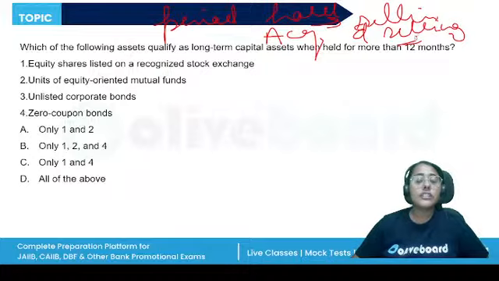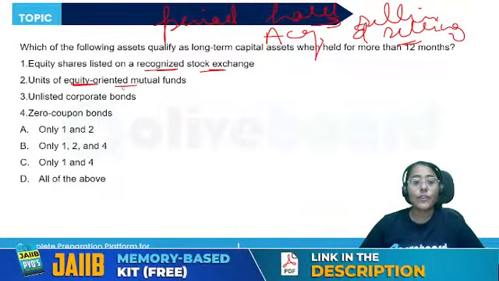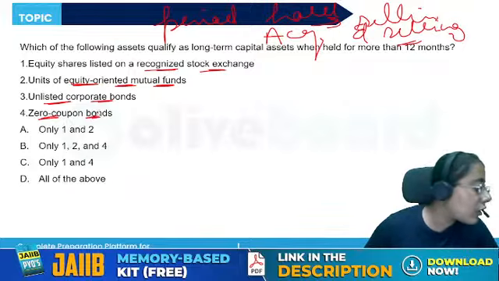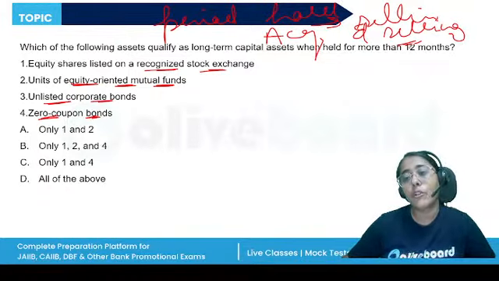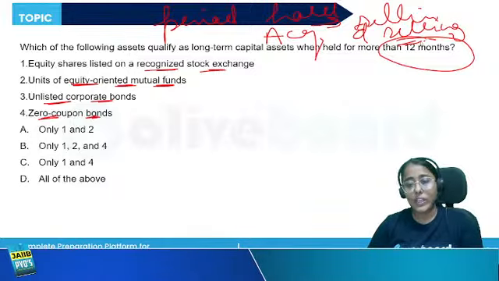So equity shares listed on a recognized stock exchange, units of equity oriented mutual funds, unlisted corporate bonds, zero coupon bonds. Which of the following will be considered as a long term capital asset when held for more than 12 months? 10 seconds. 10 seconds to answer this question quickly.